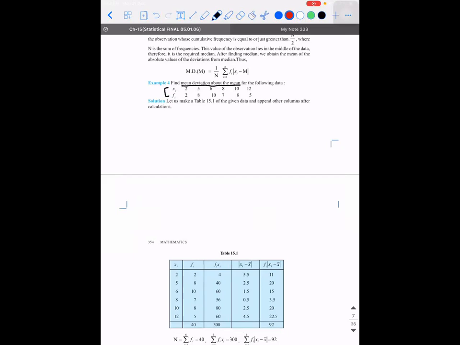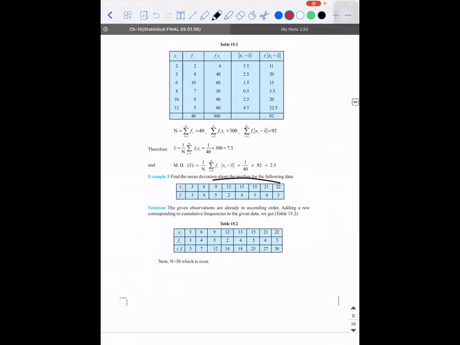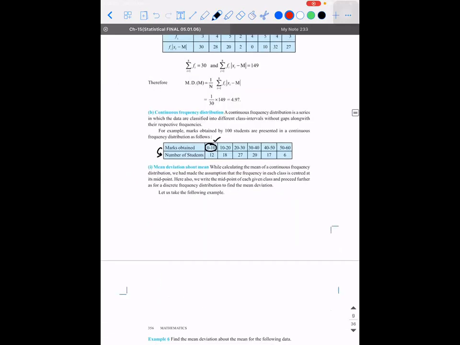See, only if the number is given and frequency is given, that's called discrete frequency. I'll tell you what is the difference. Here, if you observe, the numbers are given and frequency is given. That's what is called discrete frequency. Whereas, if the range is given and the frequency is given, that is called continuous frequency. Discrete means separate. Continuous means it's a range.